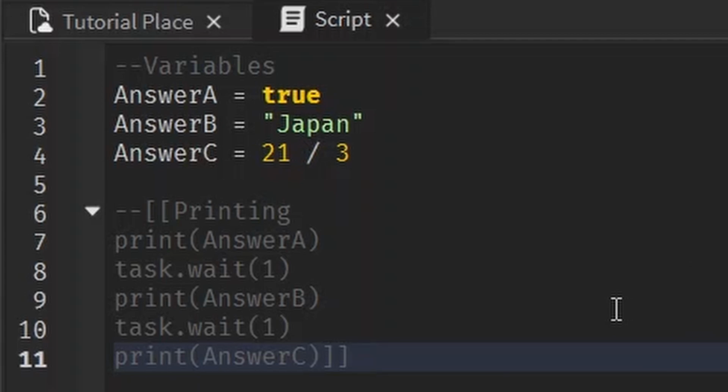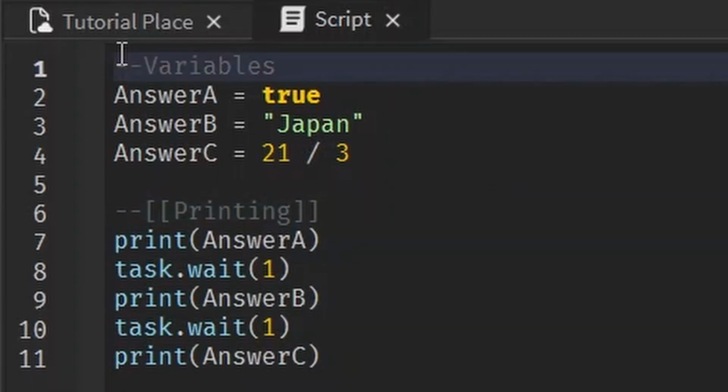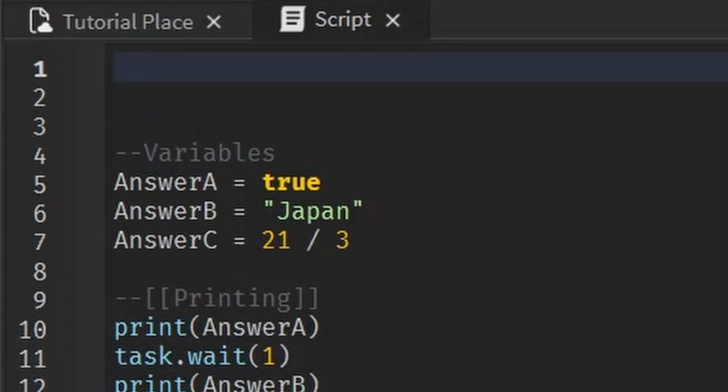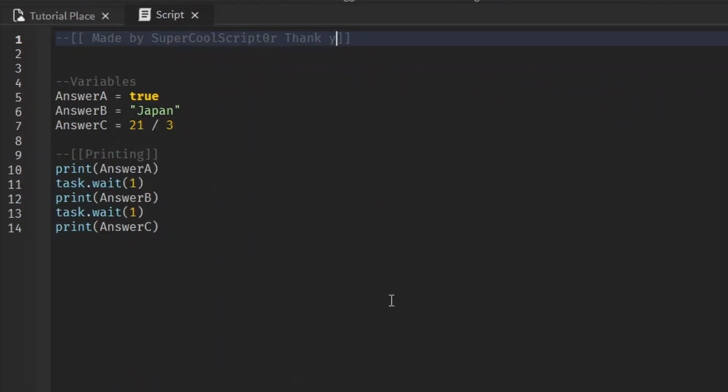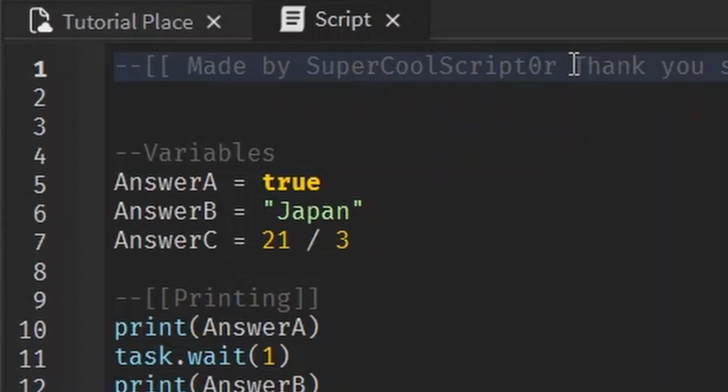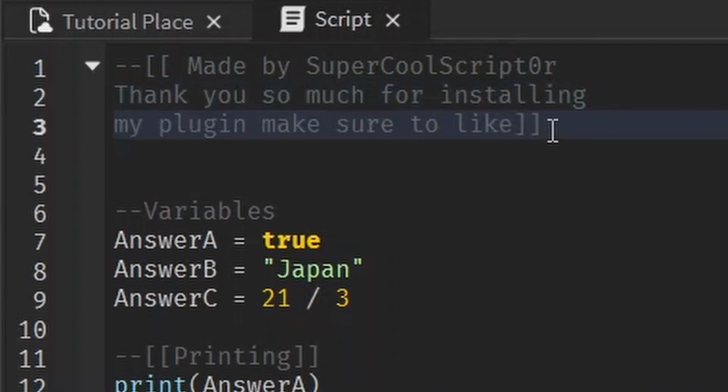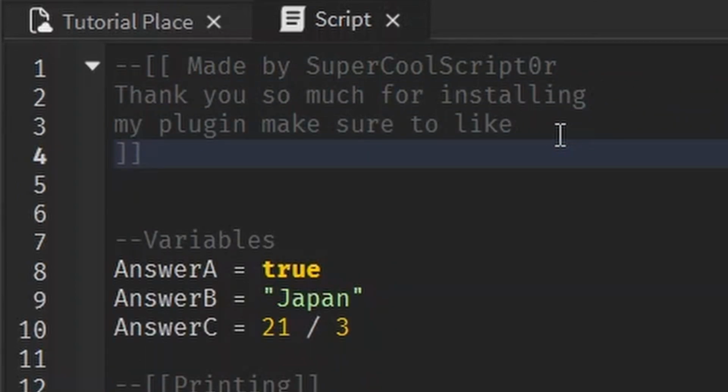One common example of this is if you get a model or a plugin of some sort, and then there'll be a readme, like, oh, made by super cool scriptor with a 0 in the name or something. And then it'll be like, thank you so much for installing my plugin. Make sure to like or whatever. And it expands multiple lines. And then it has some cool design.